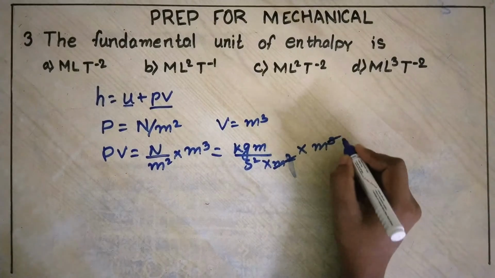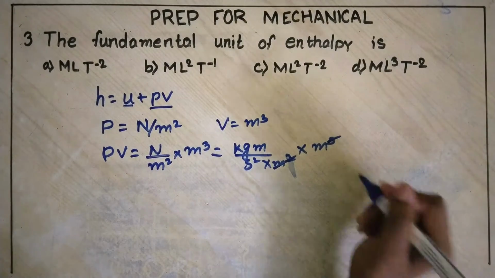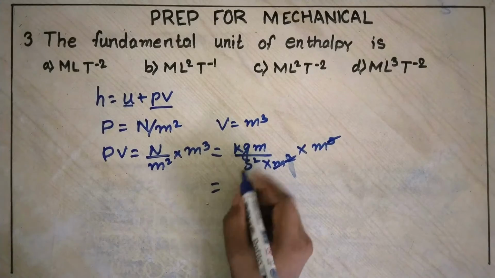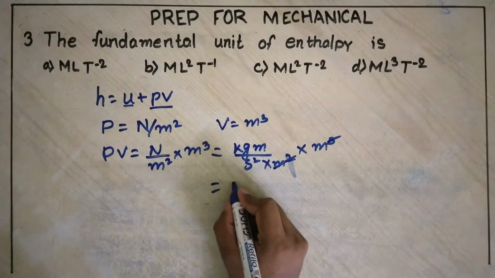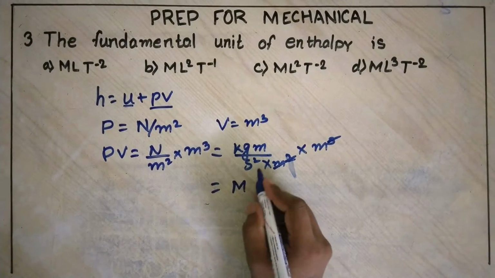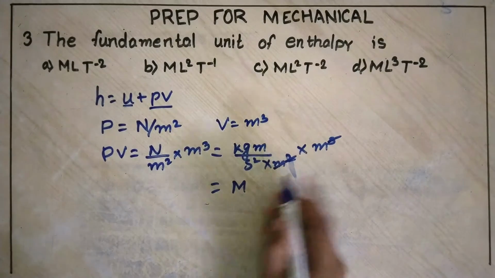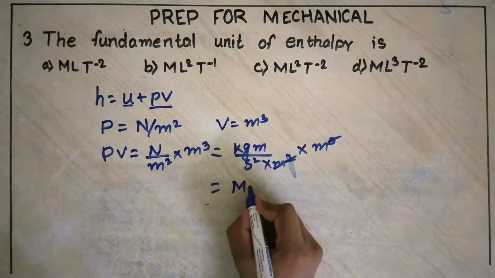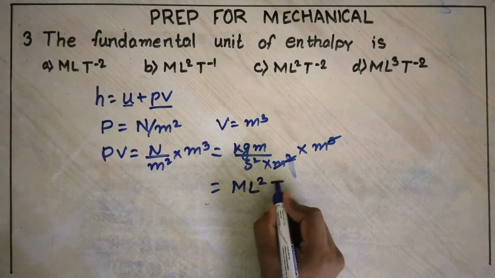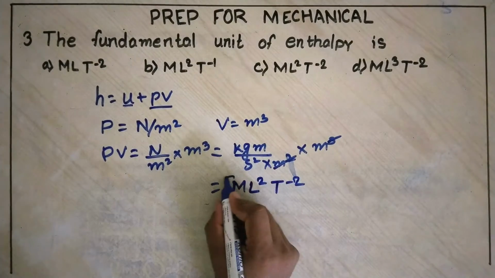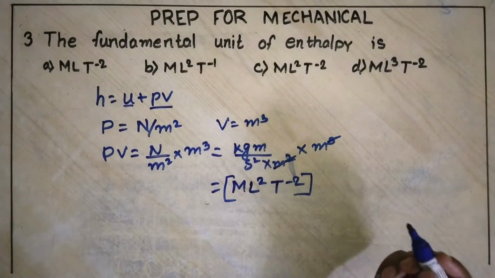This and this will cancel out. So for kg, M, meter square, 2 times meter, ML square T inverse square. So the correct option is C.